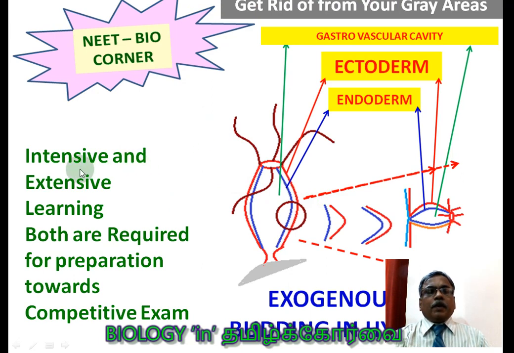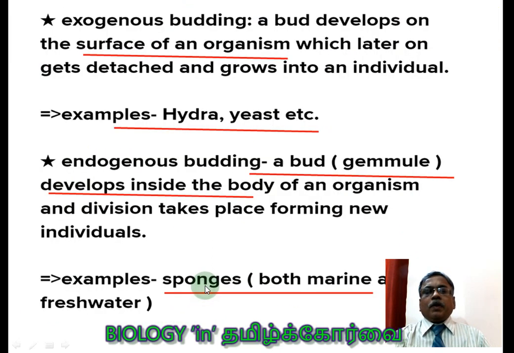So intensive learning is required. Both intensive and extensive learning are required, students. Intensive learning means taking one concept. So they are giving ectoderm and endoderm. Now you have to understand what is ectoderm, what is endoderm, what is the lumen, and what is the gastrovascular cavity. All this information is given in our 11th standard book also. So you have to understand and proceed with the learning. Then it is called intensive. Extensive means wide learning. So both are required for preparation towards the competitive exam, students.